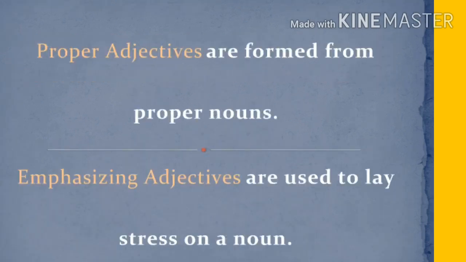Seventh kind is proper adjectives. Proper adjectives are formed from proper nouns. Eighth one is emphasizing adjectives. Emphasizing adjectives are used to lay stress on a noun, like very, own, actual. Are you clear about these kinds of adjectives? Yes. Shall we see adjectives and their kinds?